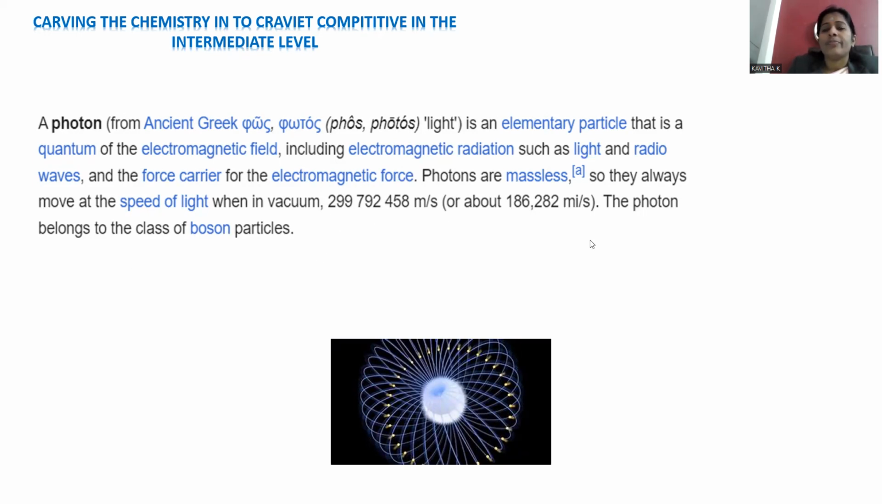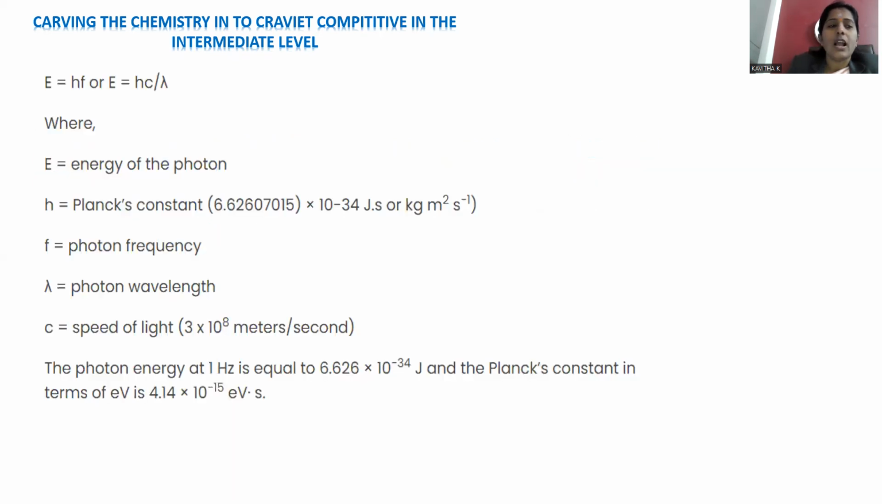Okay, so the photon belongs to the class of boson particles. Boson particles are also well known. Photons acquire the speed of light. Here is the formula for the photon energy: E is equal to hf, f for frequency. You can write nu, you can write f as well. E is equal to h nu or E is equal to hf.